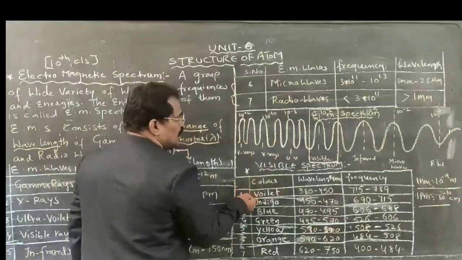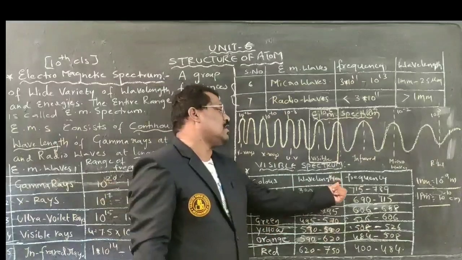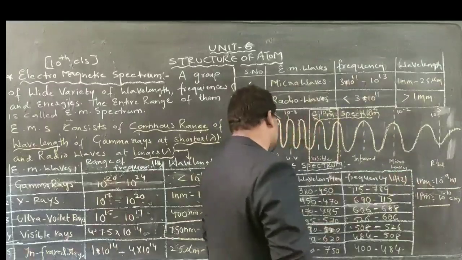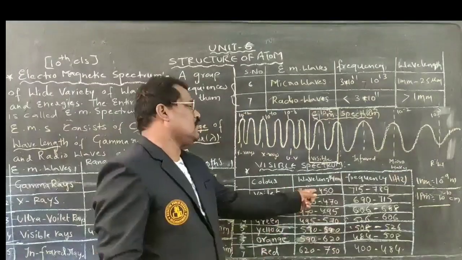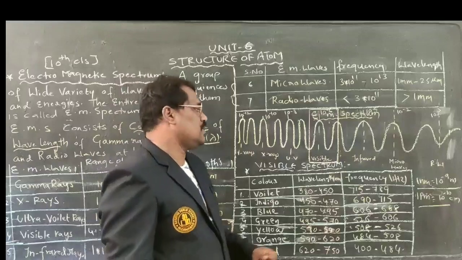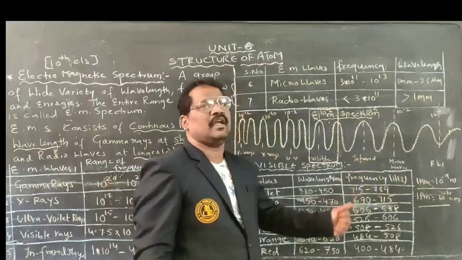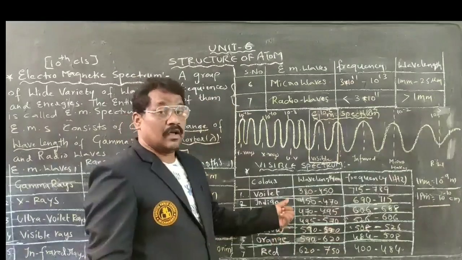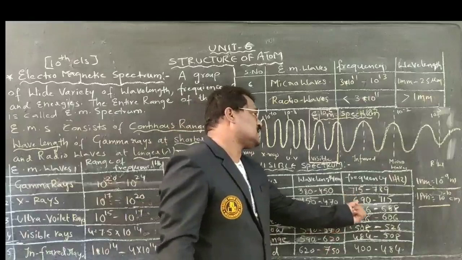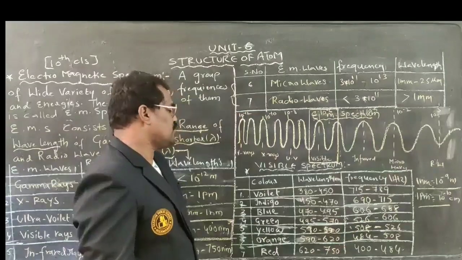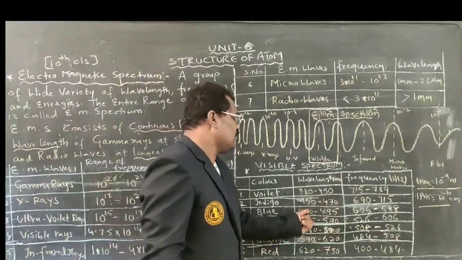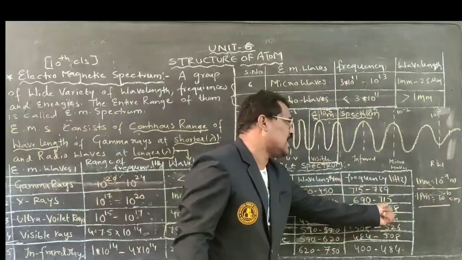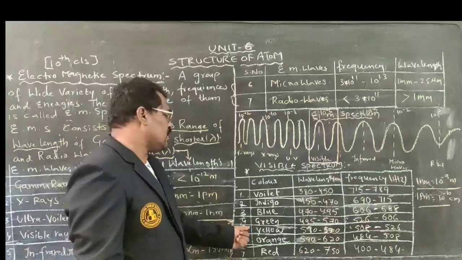If you go for the colors, for violet the wavelength is measured in nanometers, and frequency is measured in what? In hertz. Violet has a wavelength of 380 to 450 nanometers, frequency of 750 to 789. Indigo is 450 to 470 nanometers, 690 to 715 hertz for frequency. Blue is 470 to 495 nanometers, 606 to 688 hertz.